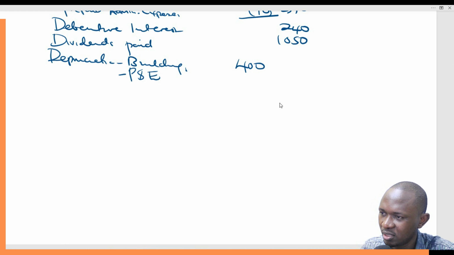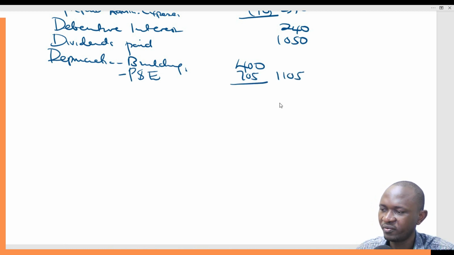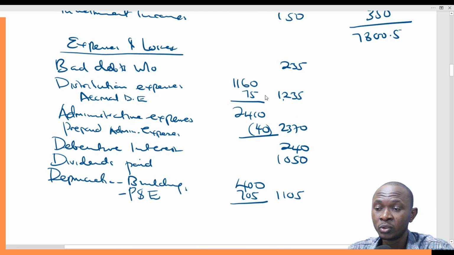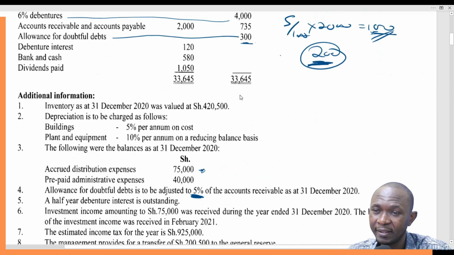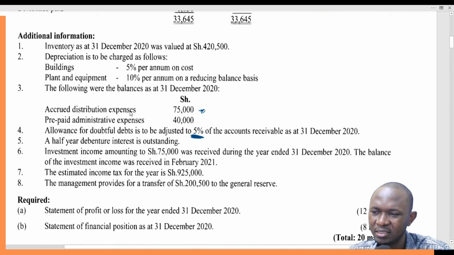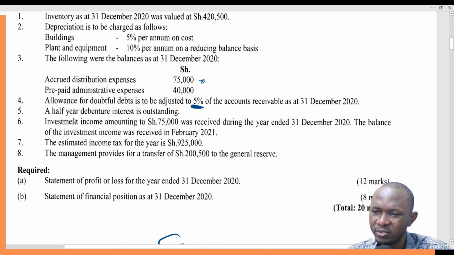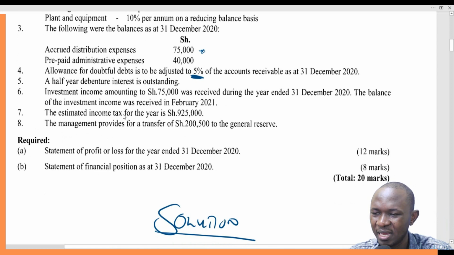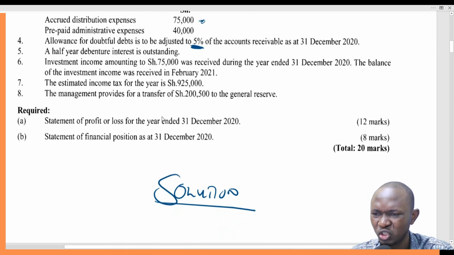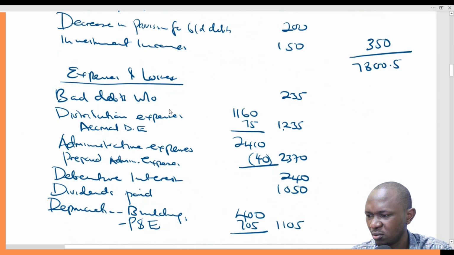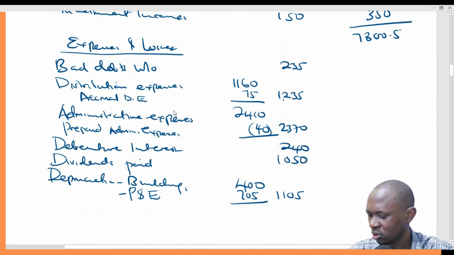Plant and equipment 705. This gives us 1105, like that. So the next thing is plant and equipment done. The following are the balances. I think we've captured this. Allowance, you are done. Half year debenture interest is outstanding. You have captured debenture interest. Investment income, we've captured that. Estimated income tax for the year 925. This is appropriation, and the other one also appropriation. So we are done. Let's get this total.